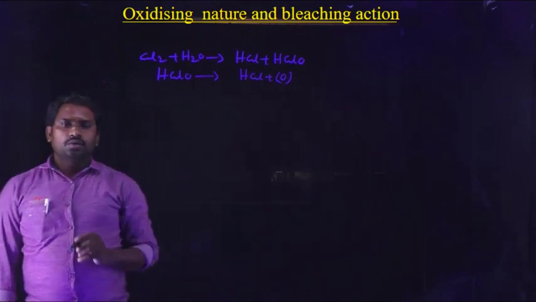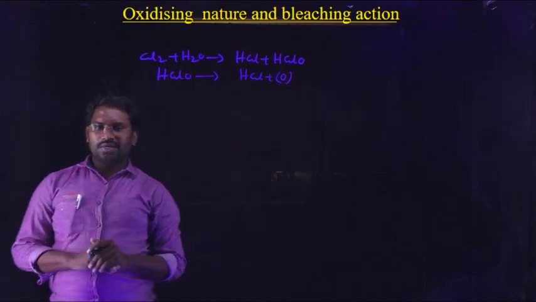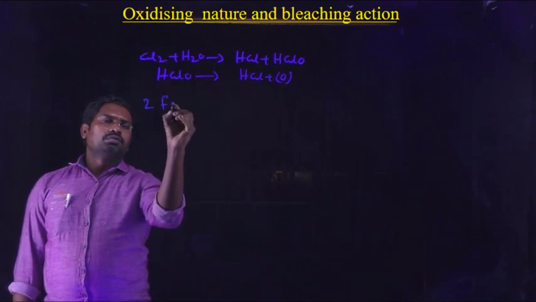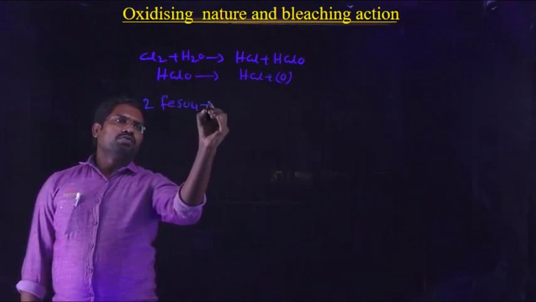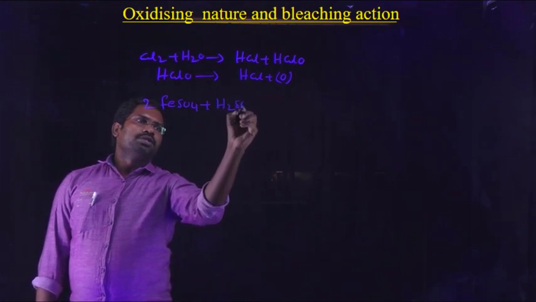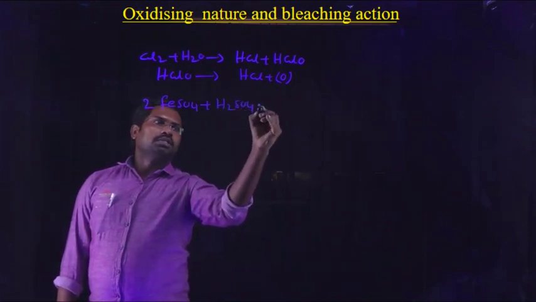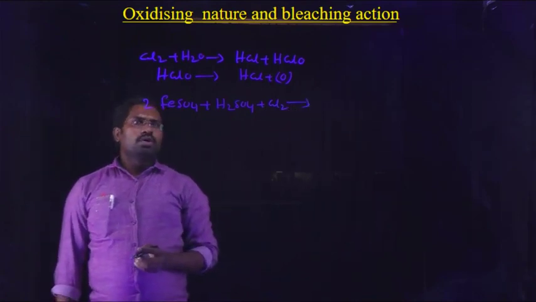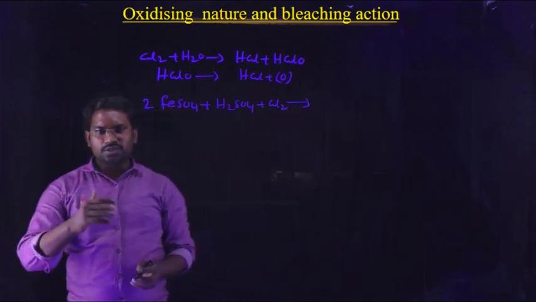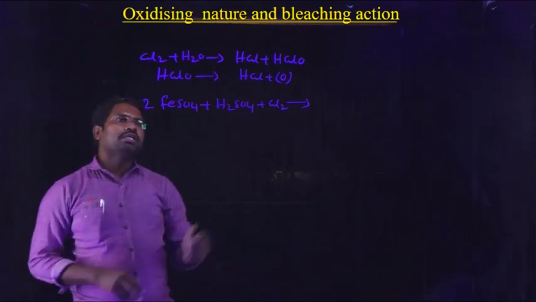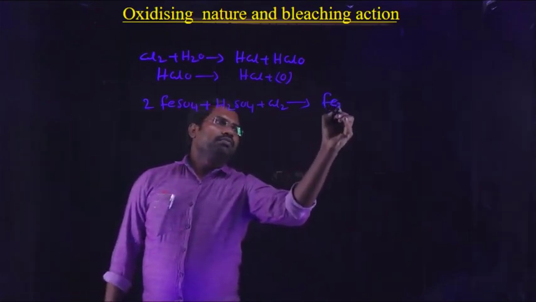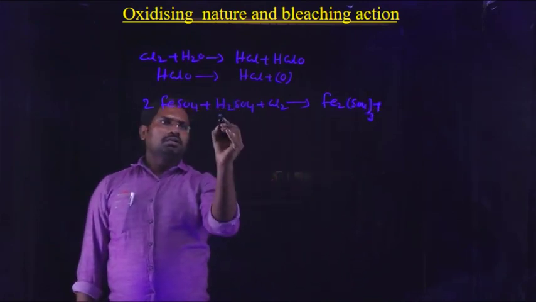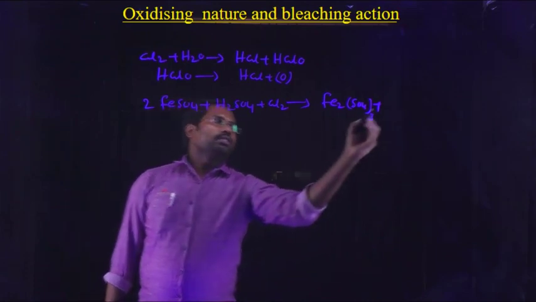In that, chlorine oxidizes acidified ferrous sulfate, FeSO4. Acidified means H2SO4. It reacts with chlorine to form ferric sulfate, Fe2(SO4)3, plus 2HCl.